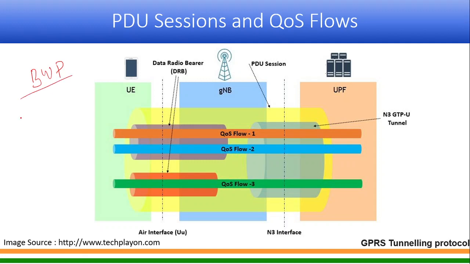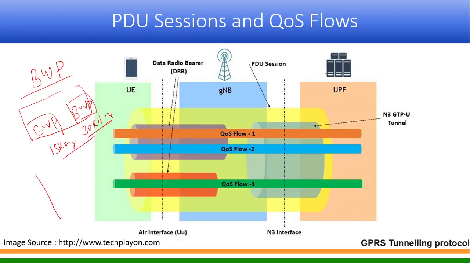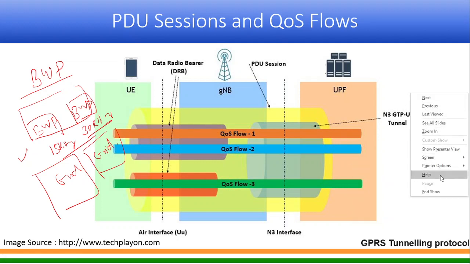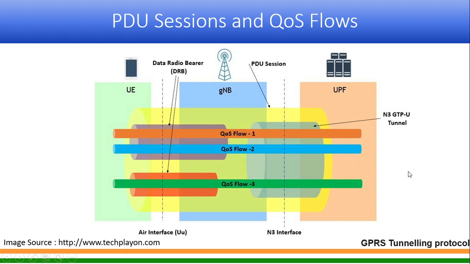So in bandwidth part, what we had seen is that suppose a UE is having one BWP here, one BWP here, and here I can use numerology 15 kilohertz, and here maybe I can use 30 kilohertz. And as we know, for every numerology there is a separate grid. So that means UE resources can be allocated to a UE in a different grid also, depending upon such a scenario. Am I clear? Okay, okay. So very good question. Any other question which anybody may have?